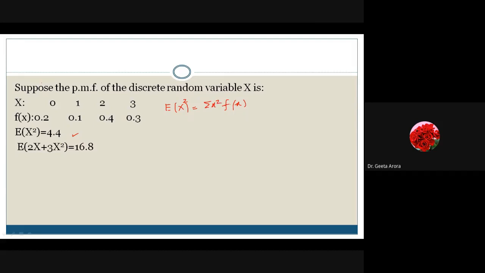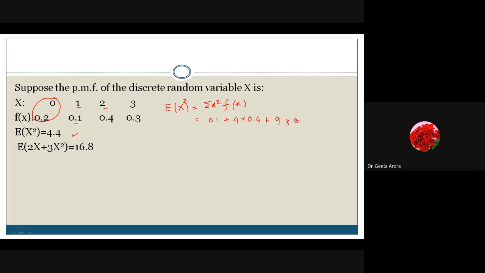It means first if we take 0 square into 0.2, this will give me 0. Next, 1 square into 0.1, it means it is 0.1. 1 square is 1 already we know. If we talk about 2, this is our x, we are taking x square, so 2 square means 4. 4 into 0.4. And similarly, the last one, in place of 3 we take 9. 9 into 0.3.